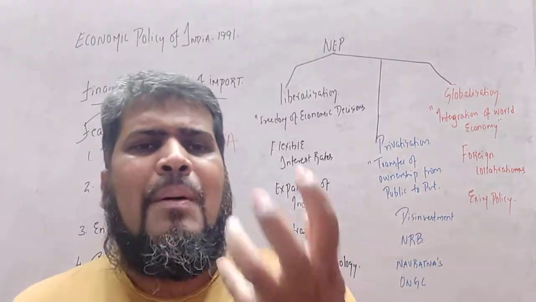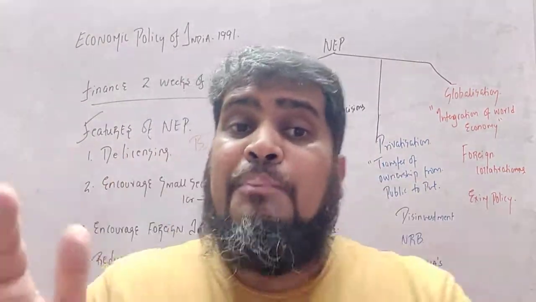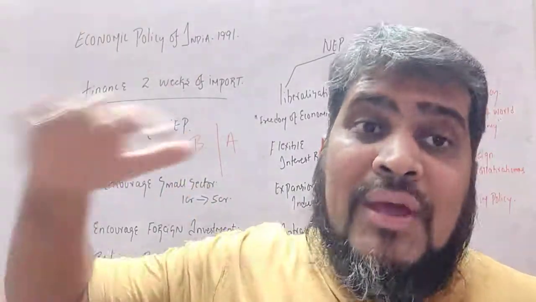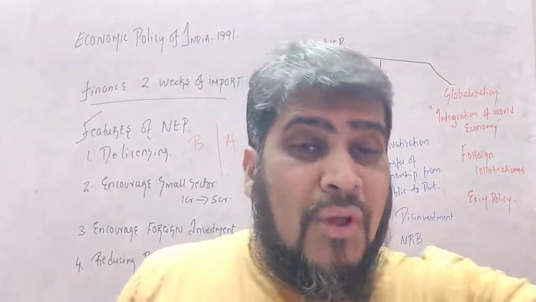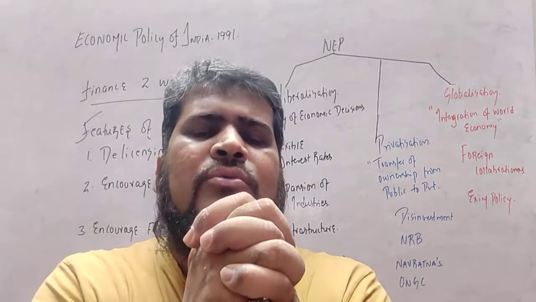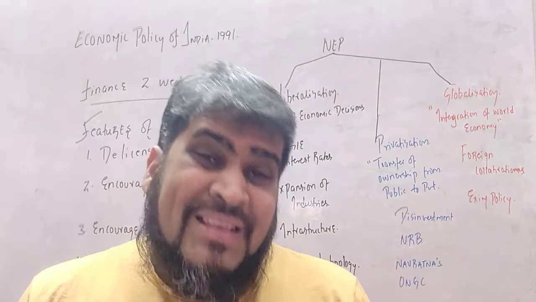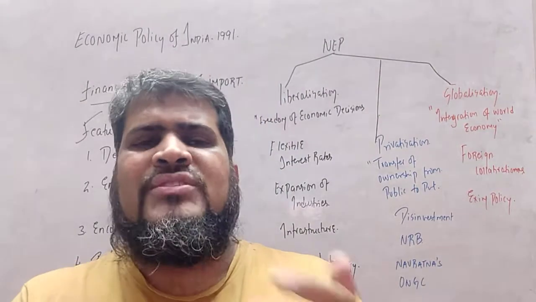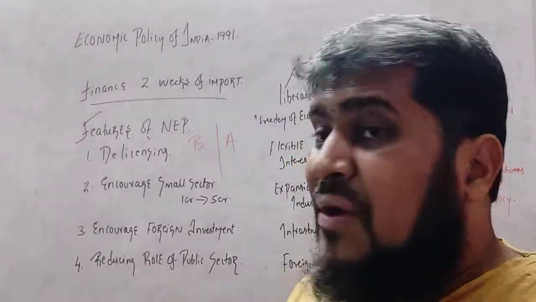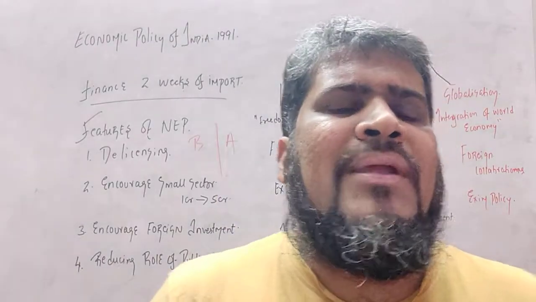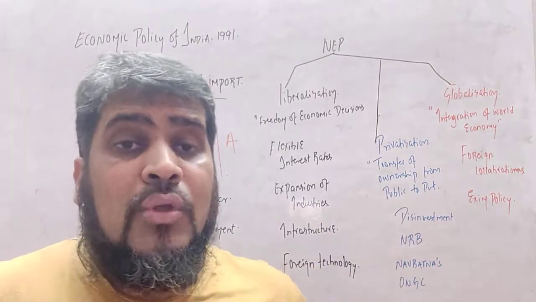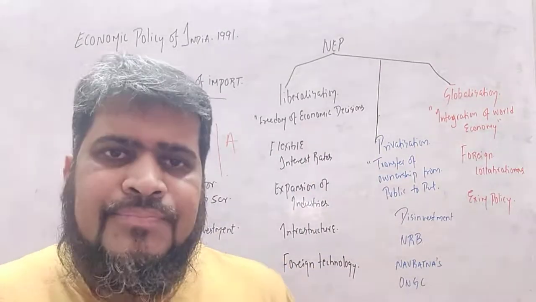Those public sectors that are performing well and doing good work, let them continue. But those not performing well, close down those units, save that money and use it in other sectors. So the public sector role was reduced to improve efficiency.